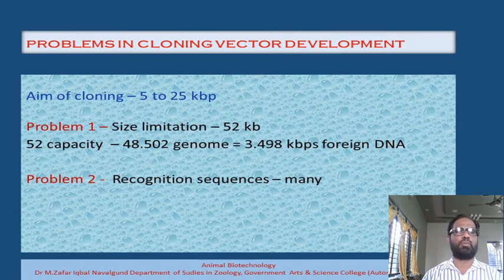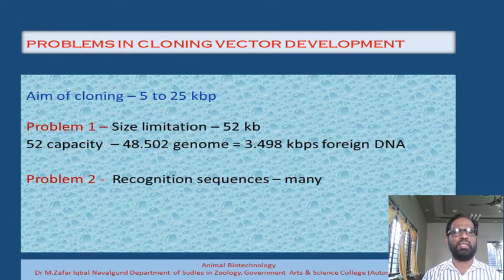Now, this is the serious problem, because if we have to clone a DNA of about 3.5 kilobase pair, then what is the need of using the bacteriophage lambda as a cloning vector? We could have used the plasmid itself. So we have to overcome this difficulty and solve this problem. Then only we can develop the bacteriophage lambda as a cloning vector which can clone a DNA of anywhere between 5 to 25 kilobase pair.